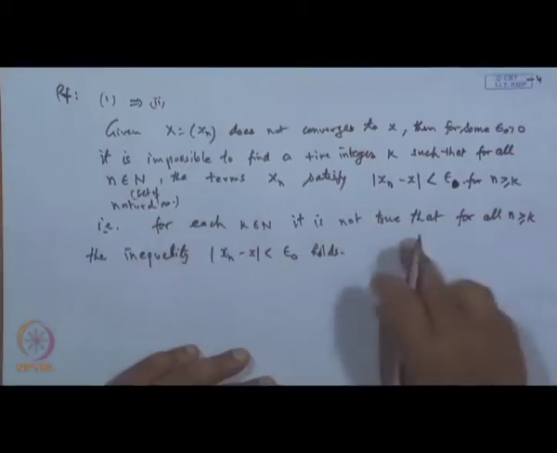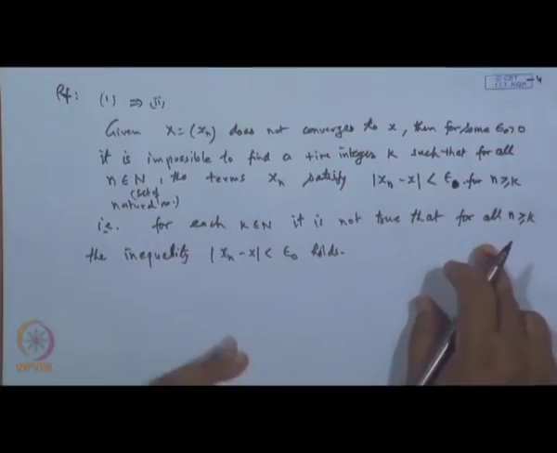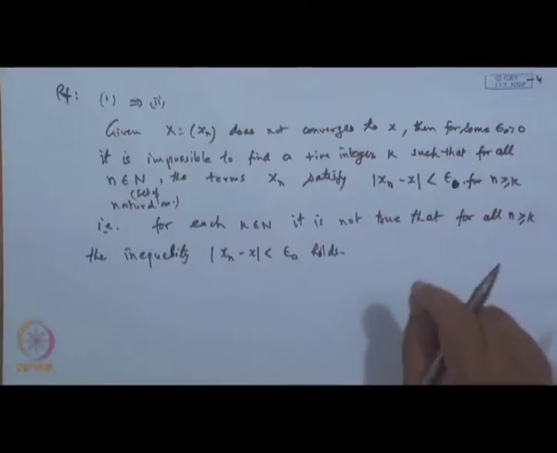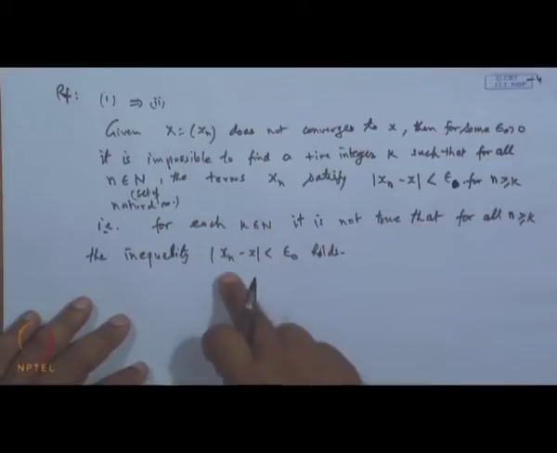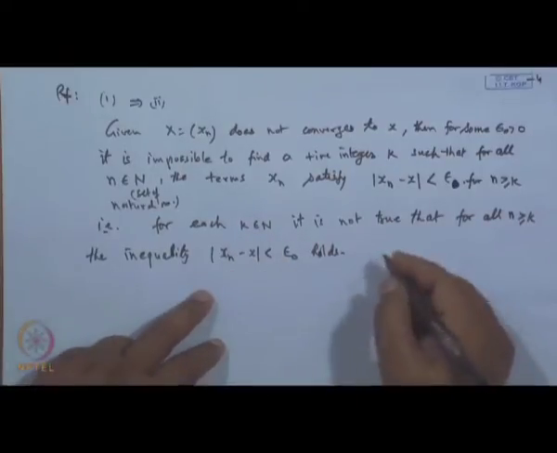That is the same thing for each k. What do you mean? It means we can identify a natural number n k which is greater than k and for which this condition is violated. That is, in other words,